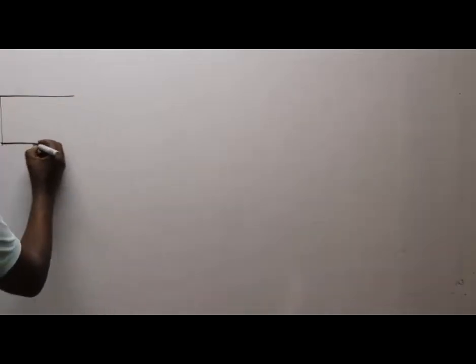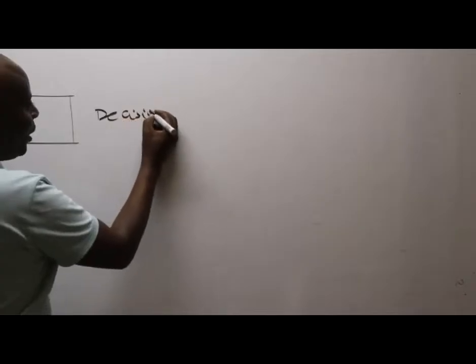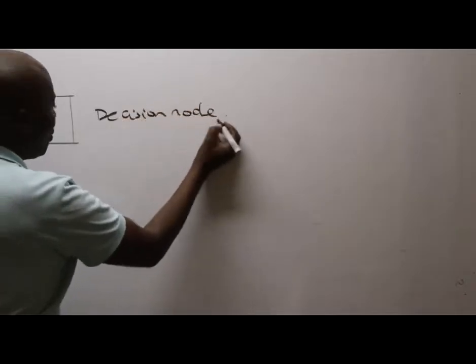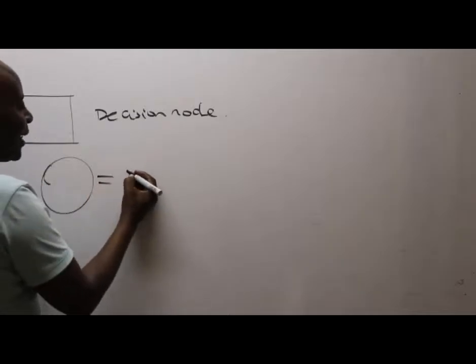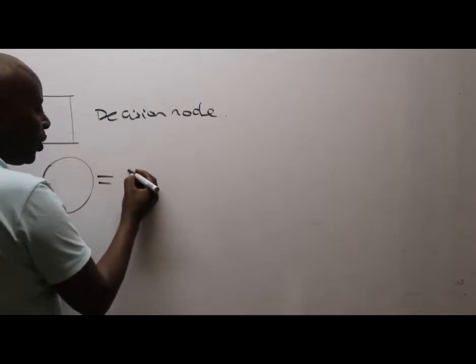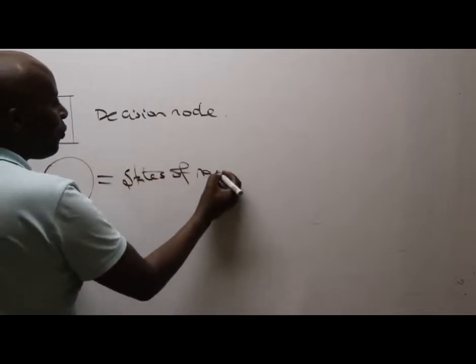Don't forget, ladies and gentlemen, that basically we have 2 nodes in decision trees. We have a box node, which is what we call a decision node. And then we have a circle node, which is a chance node, or a states of nature node.